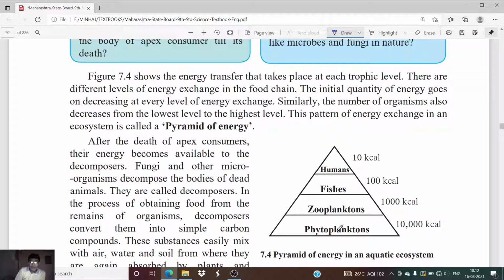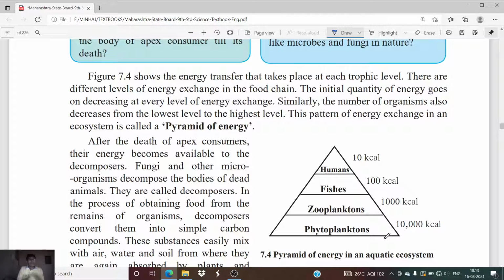Now in this figure you can see the pyramid of energy in an aquatic system. There are n number of ecosystems. Take the example of a small pond, a small part of a forest, or a single room in your home, or even a glass of water, which can be considered an ecosystem.